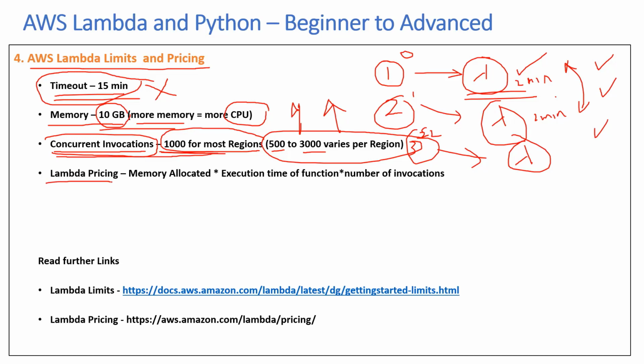Then what is the Lambda pricing? Lambda pricing is based on the memory allocated, the amount of memory you allocate between 128 MB to 10 GB, then the time that the function runs, whether it runs for 1 minute, 2 minutes, 5 minutes, or 10 minutes, multiplied by the number of invocations. Let's look at it in a little more detail.